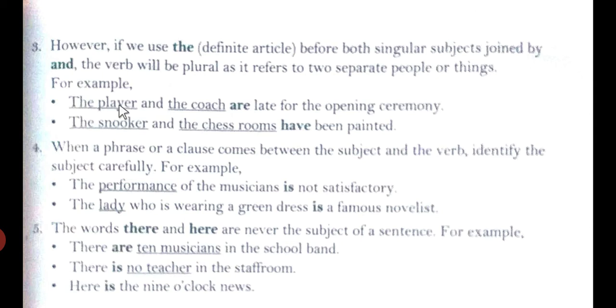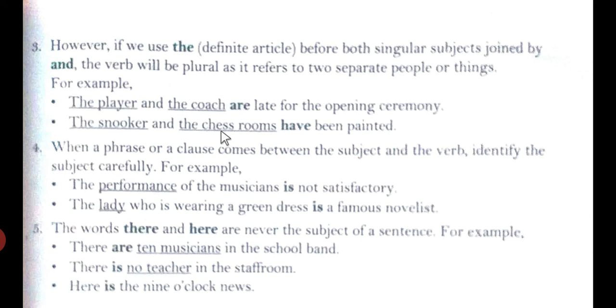For example, the player, singular subject, and the coach, singular subject, are late for the opening ceremony. The verb is plural. Two singular subjects joined by the conjunction and, the verb will be plural as it refers to separate people. The player is separate and the coach is separate. Two separate people or things. So here the verb will be plural.